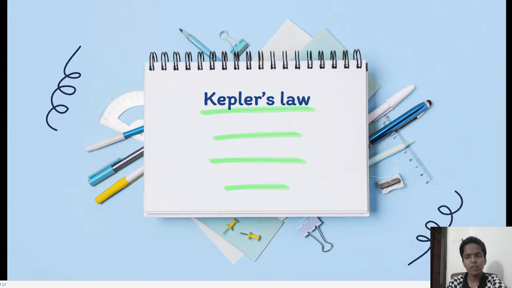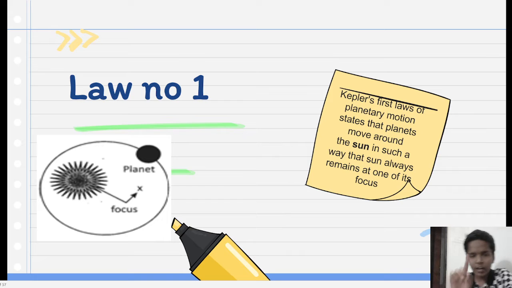Next, Kepler's law. The final topic of today's class is Kepler's law. Law number one: Kepler's first law of planetary motion states that planets move around the sun in such a way that the sun always remains at one of its foci.